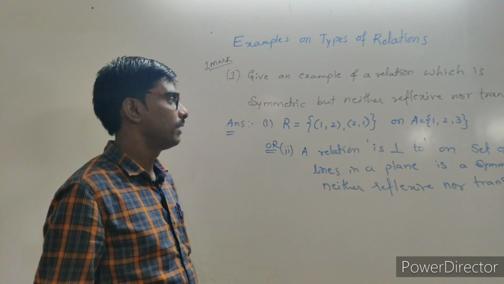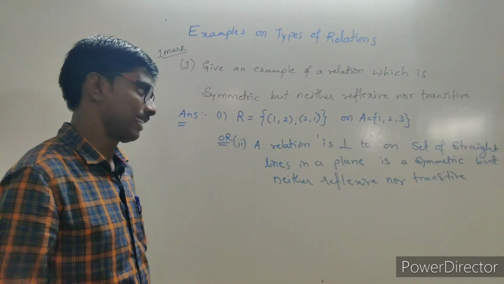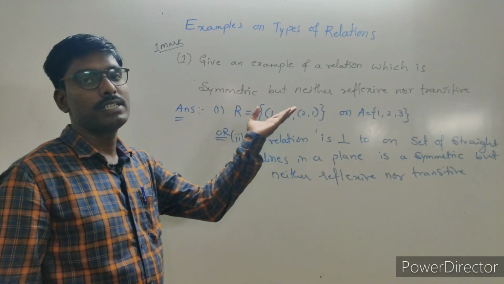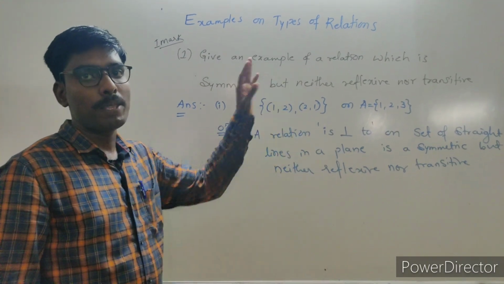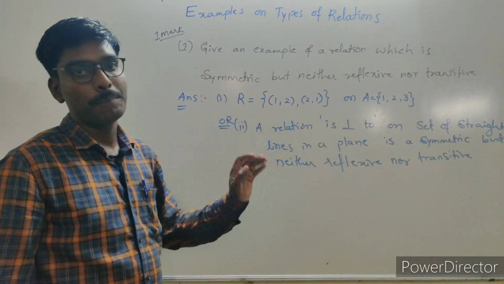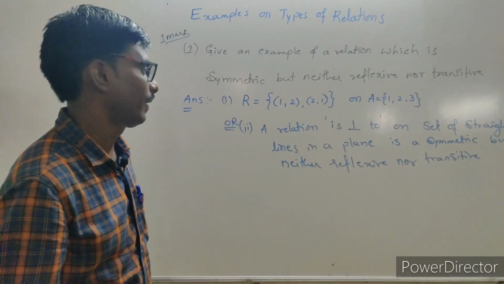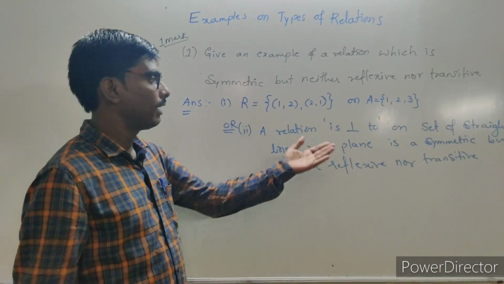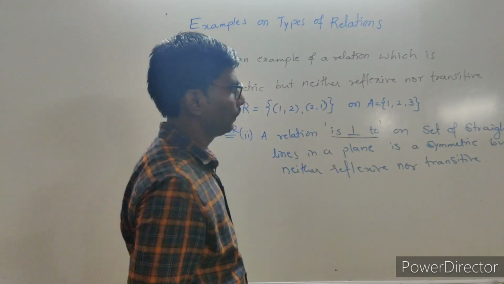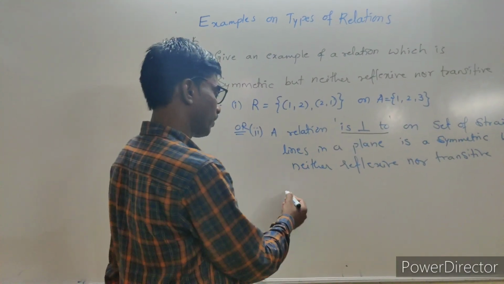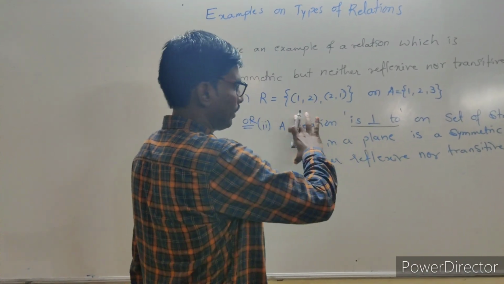I think the first one is very easy, because it is defined on the set {1, 2, 3} and it satisfies the symmetric condition. As you know, the symmetric condition is: if (a, b) belongs to R, then (b, a) also belongs to R, for all a and b in the particular prescribed set. And in the second example, the relation "is perpendicular to" is symmetric.